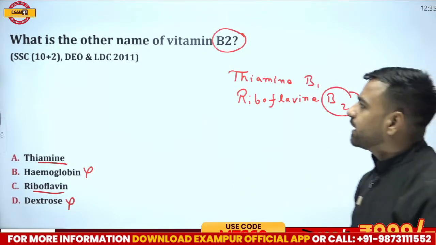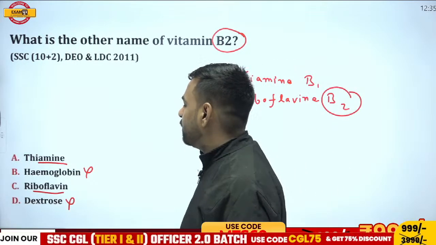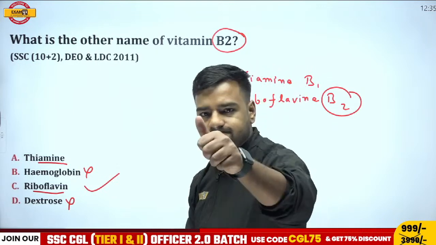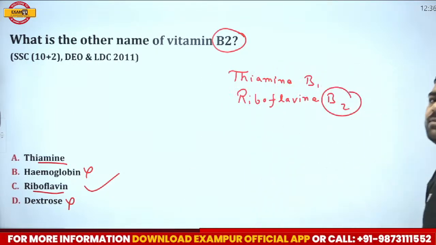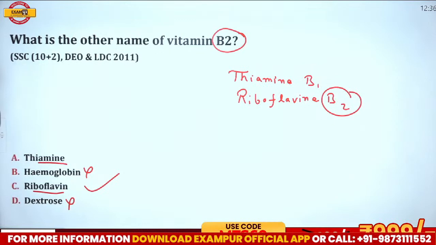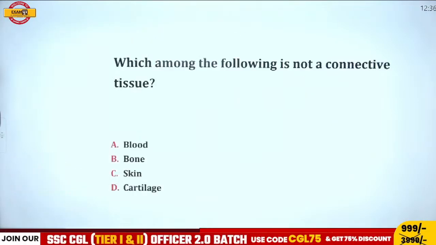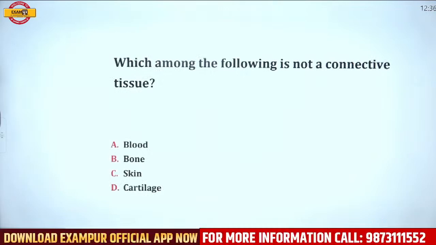So what is going to be the correct answer? Another name for vitamin B2 is going to be riboflavin. That is option number C that is going to be the correct answer. So Rajkumar, great. This time you have given C as the answer and this time you are correct. So yes, what is the name for vitamin B2? It is riboflavin.